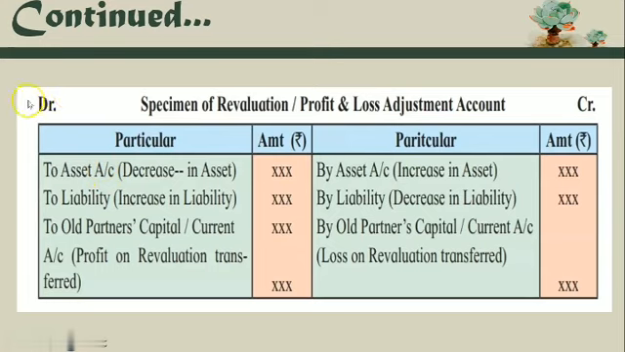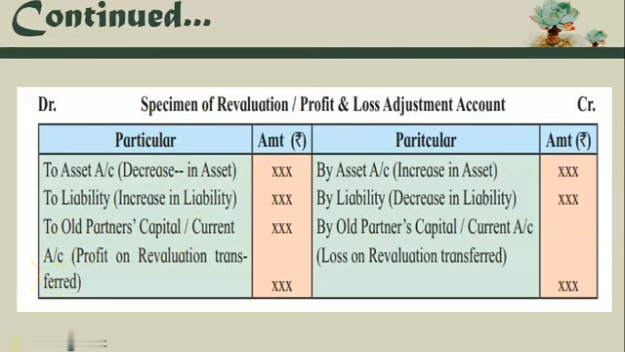When assets decrease, we record on the debit side. When the value of assets increases, we record this on the credit side. Liabilities: if our liability is going to increase, it is a loss for the business, and therefore we will write it on the debit side. And if the liability decreases, that is our gain, and we record it on the credit side.